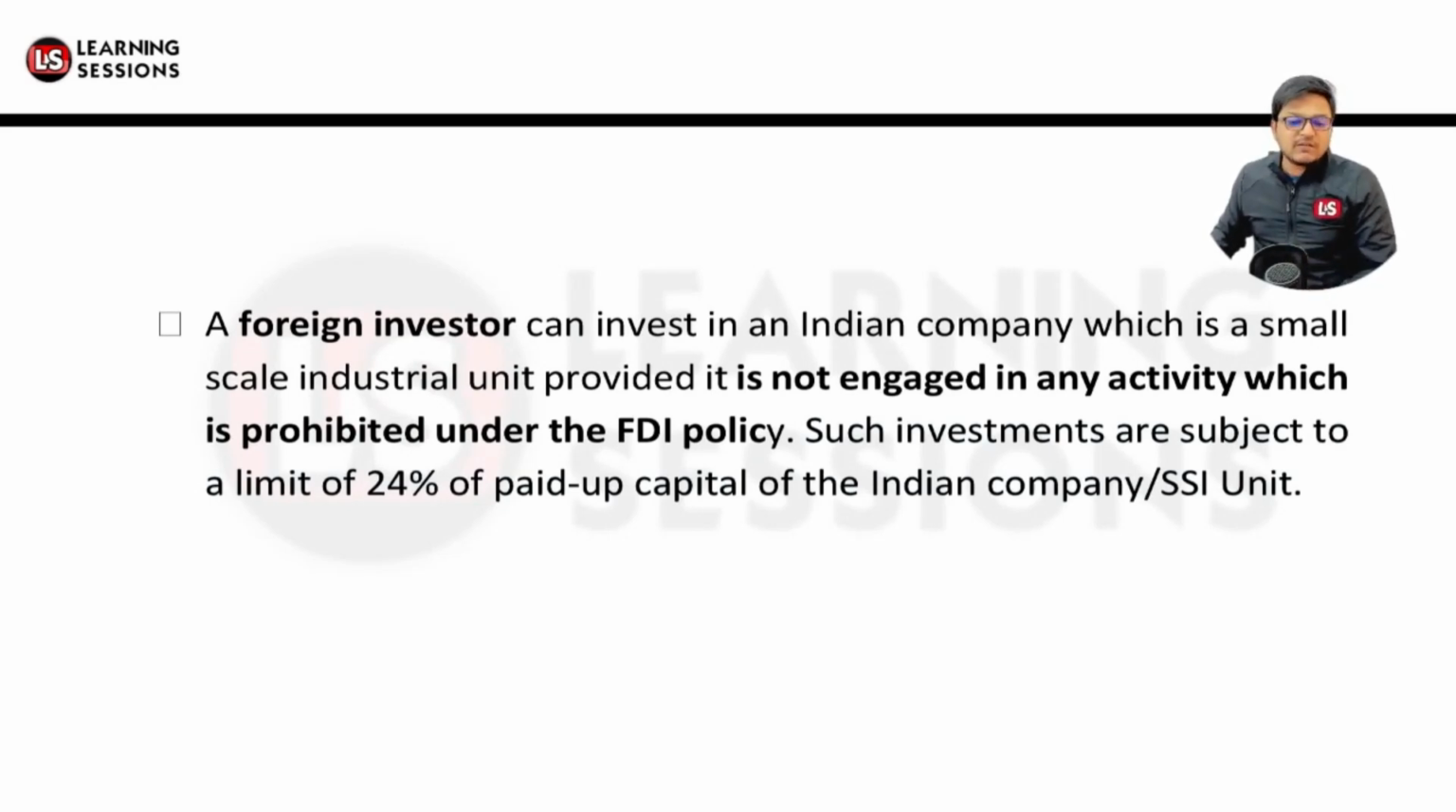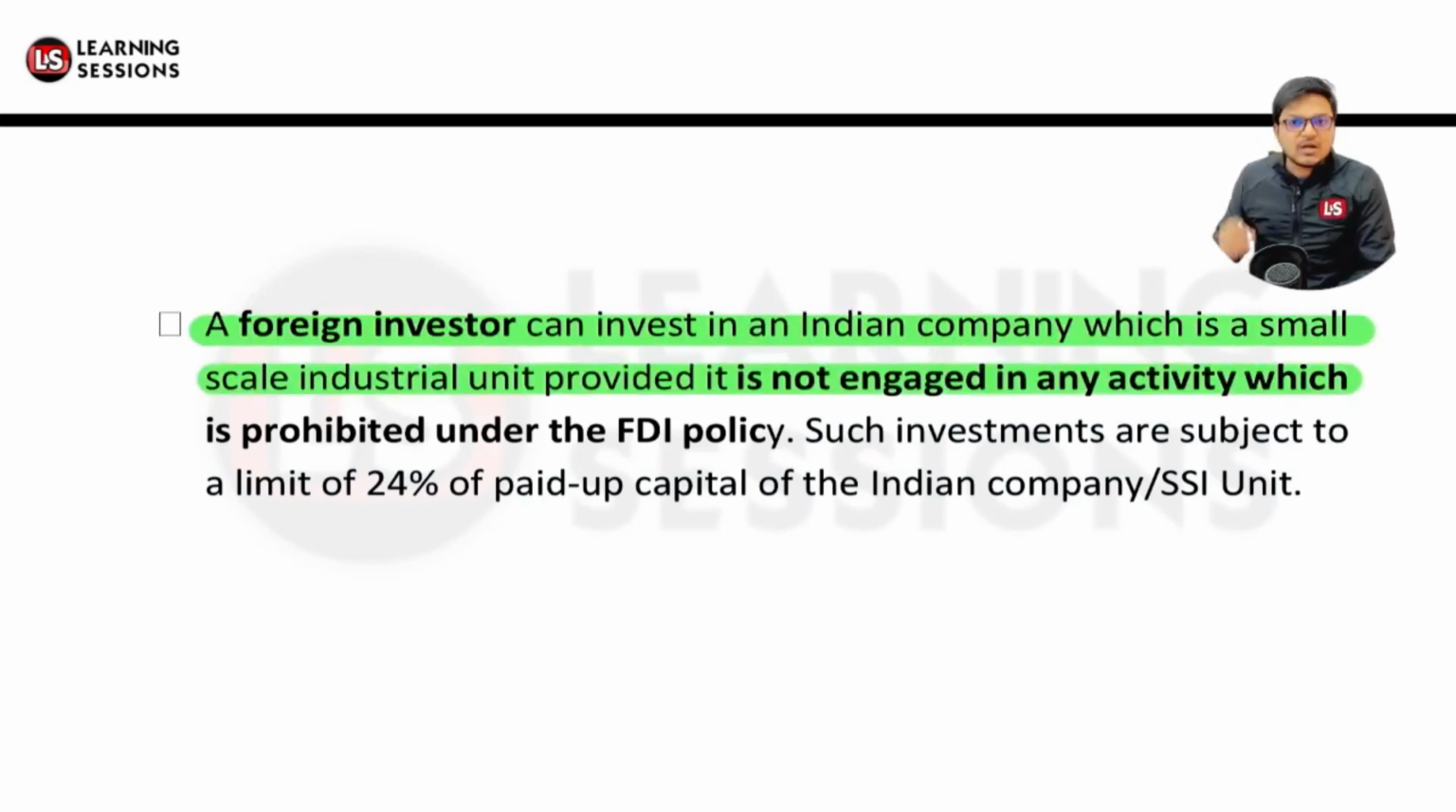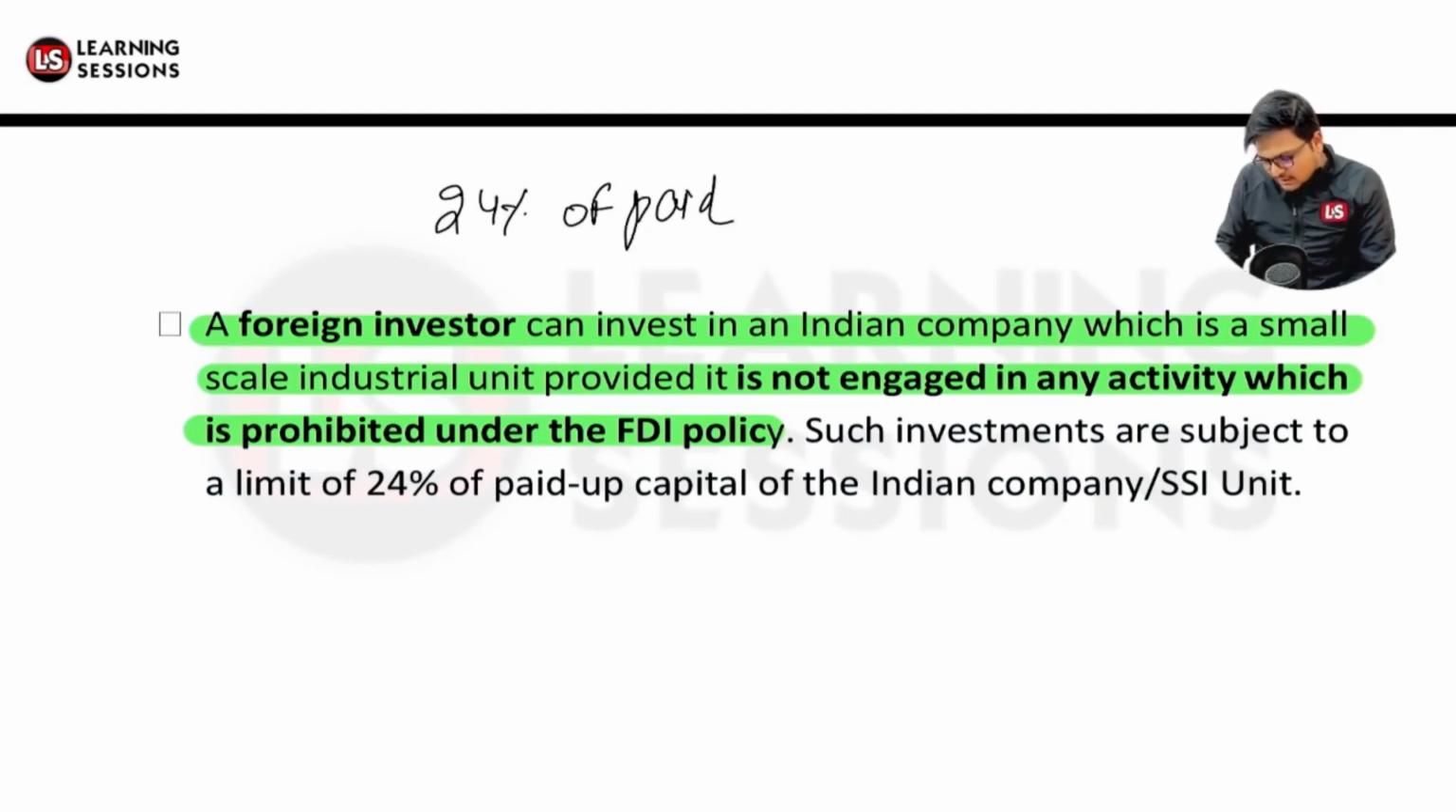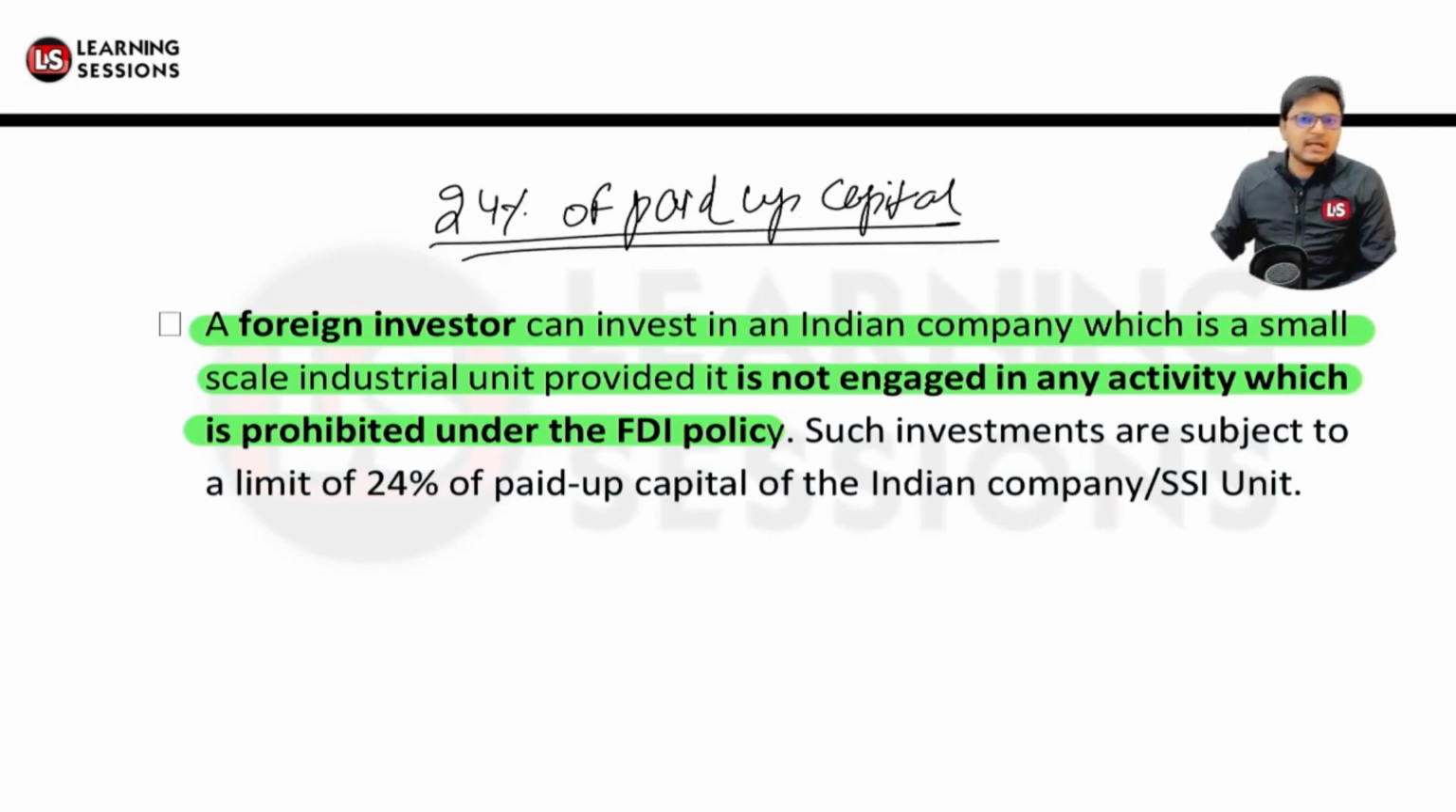Such investments are capped to 24% of the paid up capital of the Indian company or SSI unit. So it's an important point to note down. A foreign investor can invest into an Indian company which is a small scale industry, which is not engaged in the activity of agriculture or horticulture or real estate business, as per the FDI policy. Such investments are subject to a maximum of 24% of the paid up capital of that particular unit. If the unit is an SSI unit, in that case, this regulation is to be taken care of.